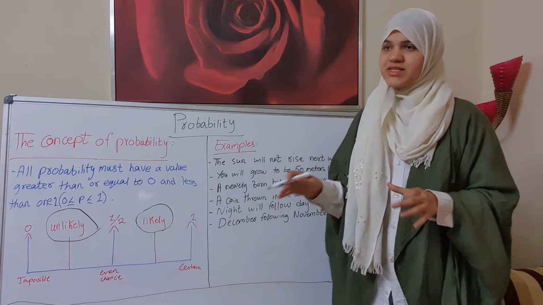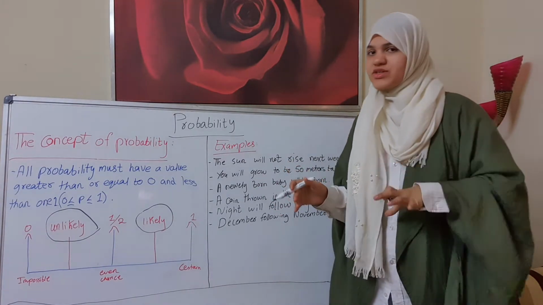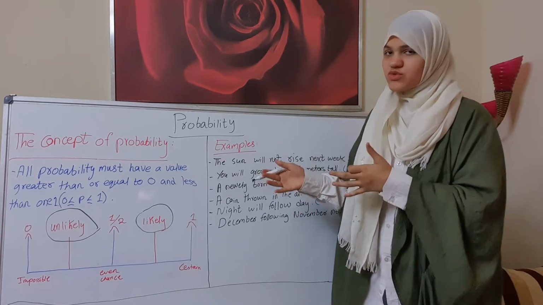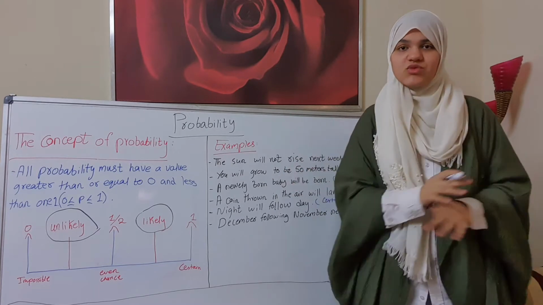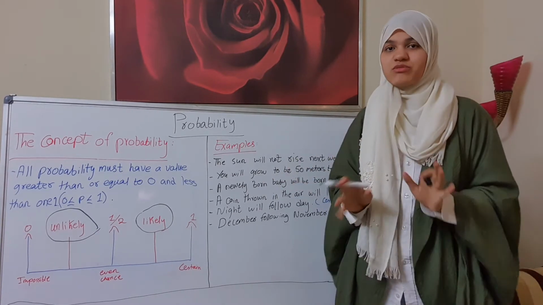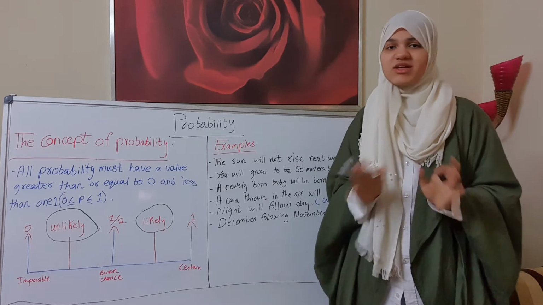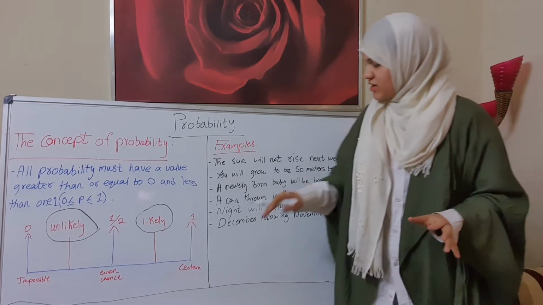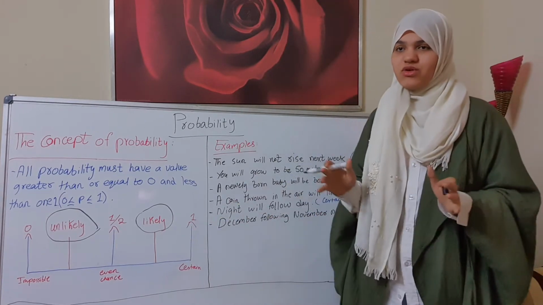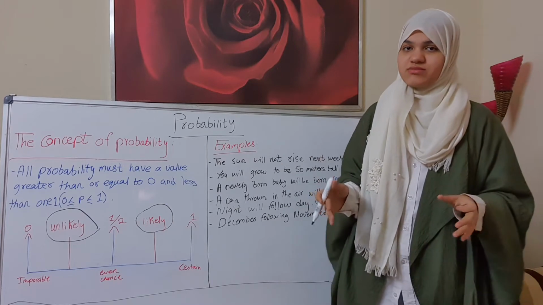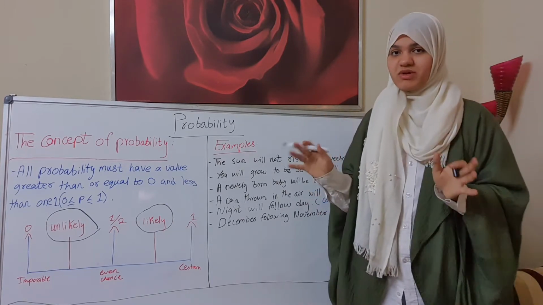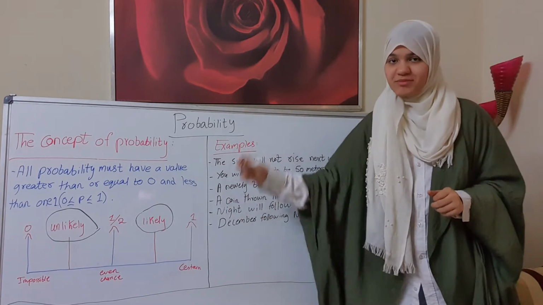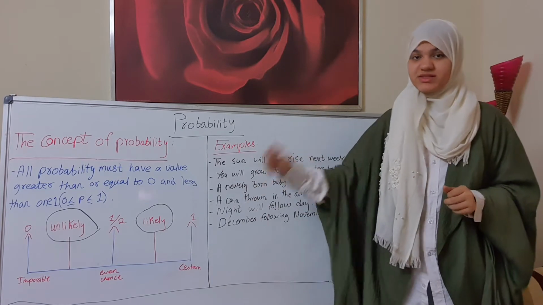Here it will be likely or unlikely, but if it is 0, it will be impossible. If it is 1 over 2, it will be even chance. If it is a boy or a girl, yes or no, true or false, two answers only. But if it is 1, that means it's certain, or it's a fact. Okay, now we have some examples about the probability scale.